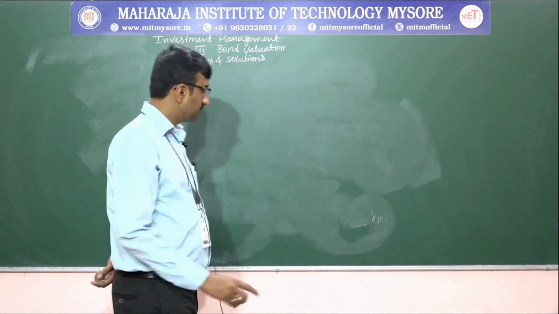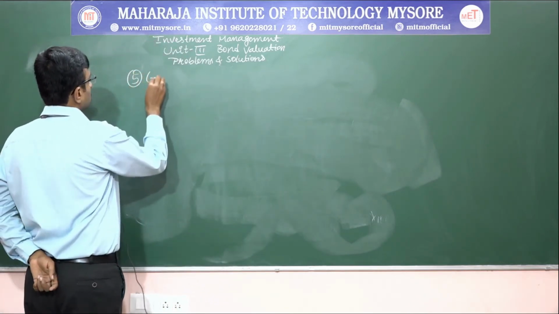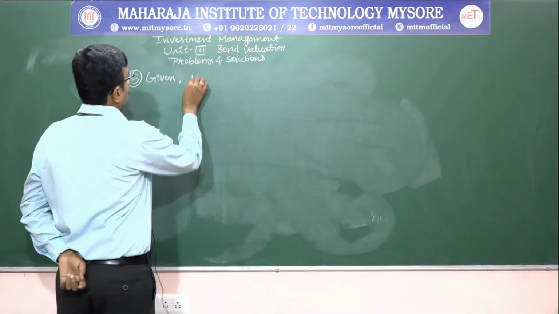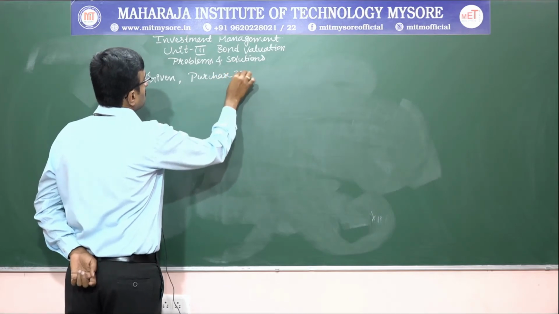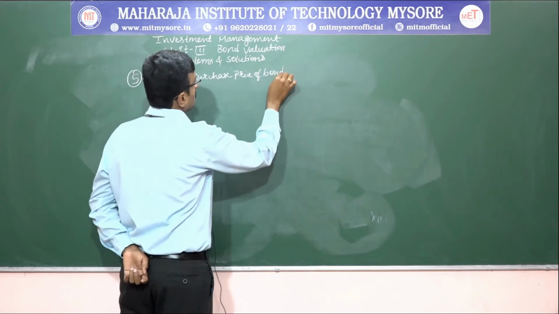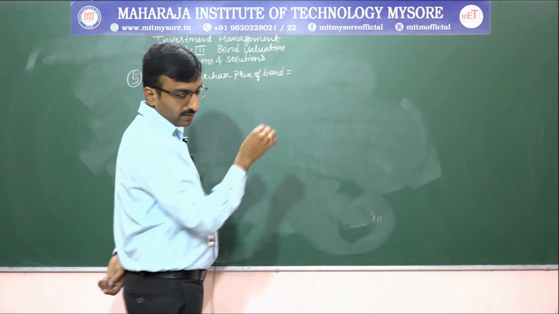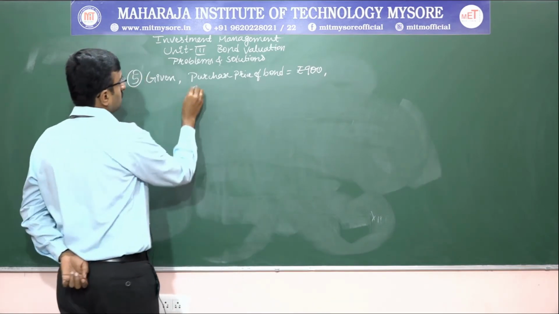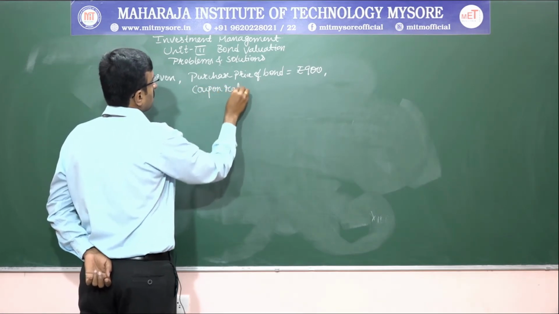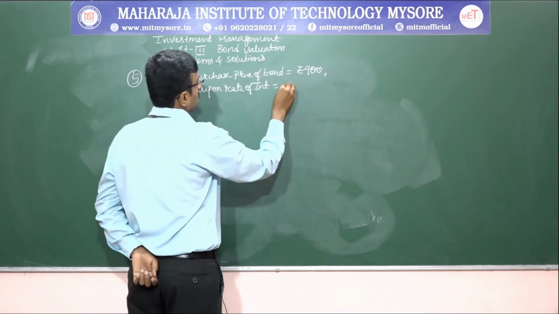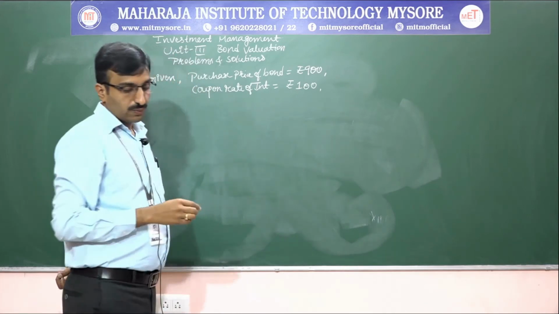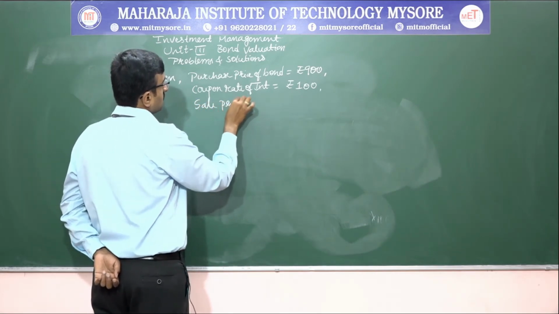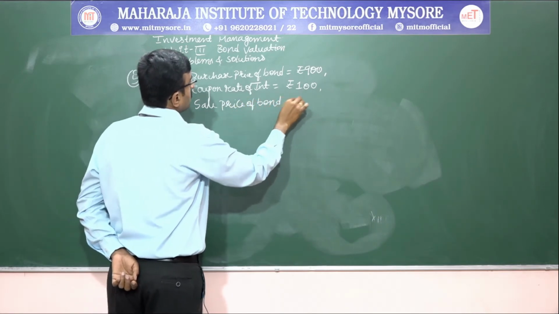Okay. So, the given values are: the purchase price of the bond is 900 rupees, the coupon rate of interest is 100 rupees, and the sale price of the bond is 1000 rupees.